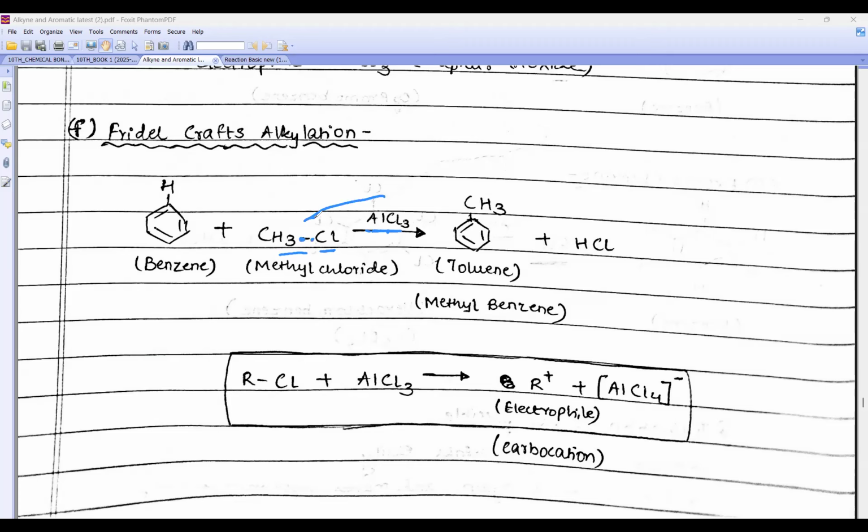Look, it will take up both the electrons and it will become AlCl4 minus, or not, and this methyl will develop positive charge, so it is a carbocation. Can you see? I could have written the alkyl halide as RCl. Both the electrons will be taken by AlCl3 because it has an incomplete octet, and it generates the electrophile. Now what is the name of the product here? Benzene has become methyl benzene, which is also called toluene. What is the role of AlCl3? It helps to generate the electrophile. Who is the electrophile? Carbocation. Clear?